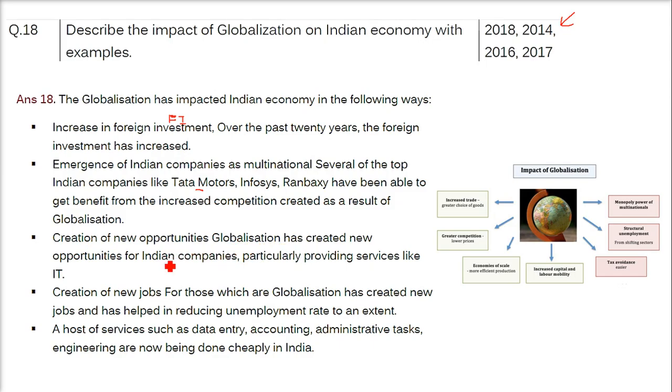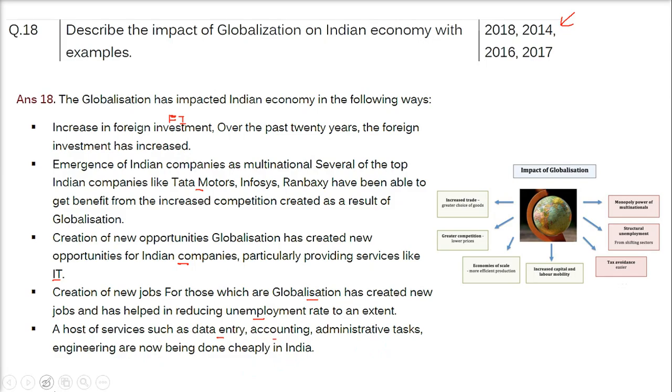Globalization has created new opportunities for Indian companies, particularly the service providing companies, for example IT, and the creation of new jobs in the era of globalization. This has created new jobs for people of the country and has helped in reducing the unemployment rate to a certain extent. A host of services like data entry, accounting, administrative tasks, engineering are now being done cheaply